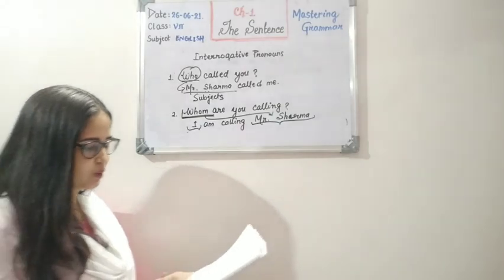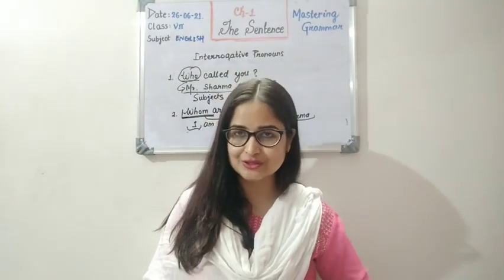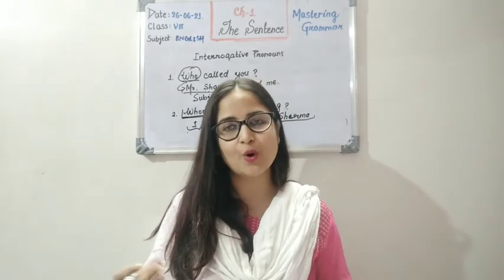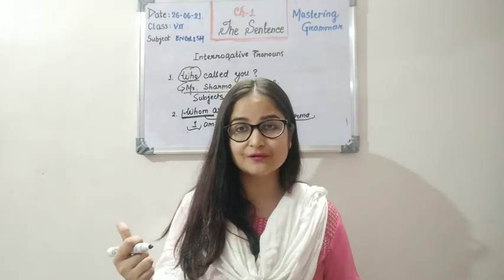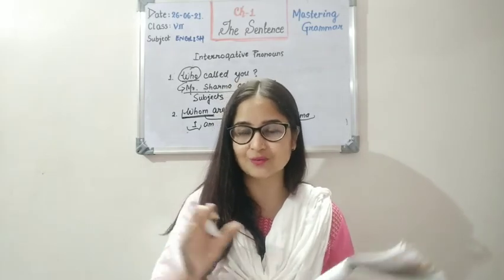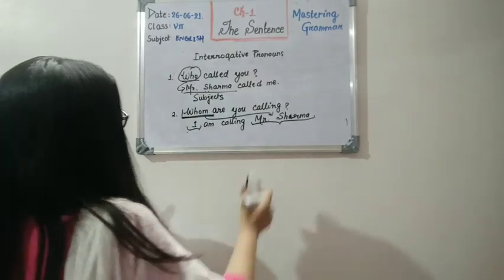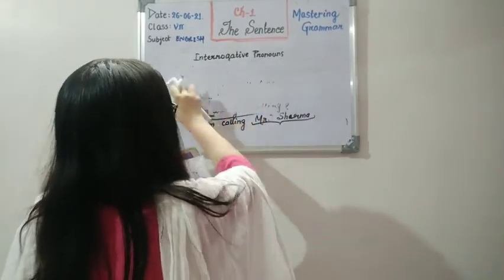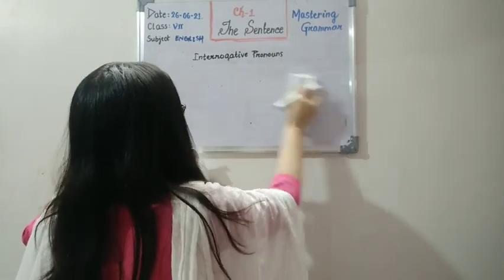This was an important thing that I wanted to discuss. Now, the words what and which. What and which are used with persons and also with things. We will learn from examples what this means, how it can be used for both persons and things. So what and which are also used as interrogative pronouns.